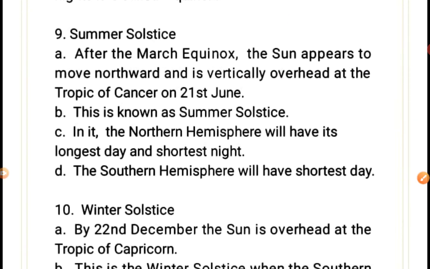Now solstice, summer solstice. After the March equinox, the sun appears to move northward and is vertically overhead at the Tropic of Cancer on 21st June. This is known as the summer solstice, and the northern hemisphere will have its longest day and shortest night. The southern hemisphere will have the opposite situation, shortest day and longest night.